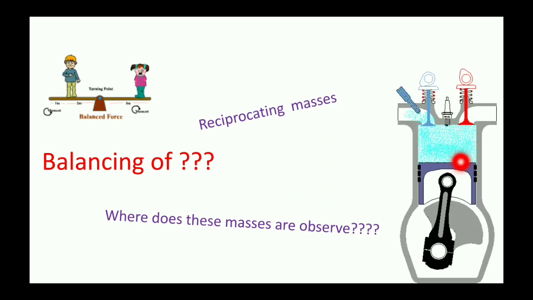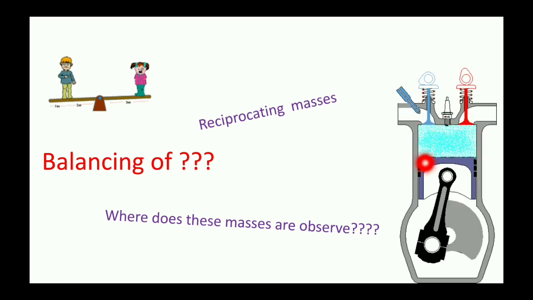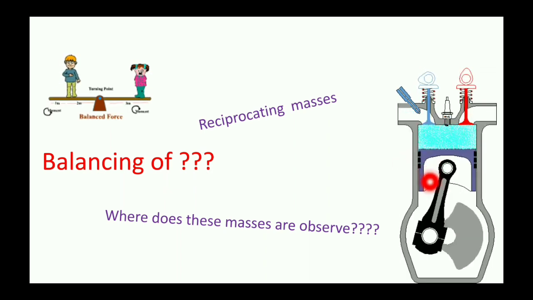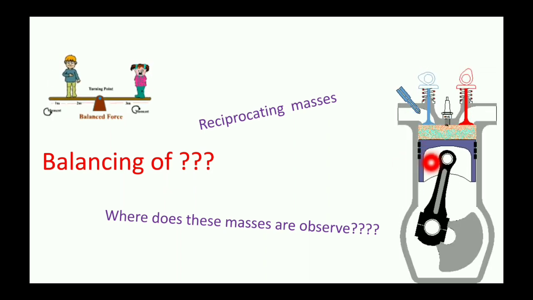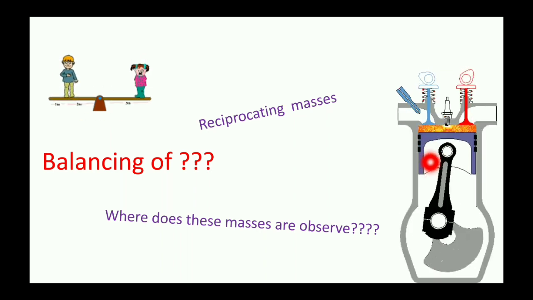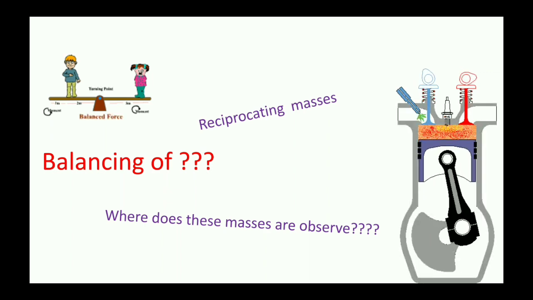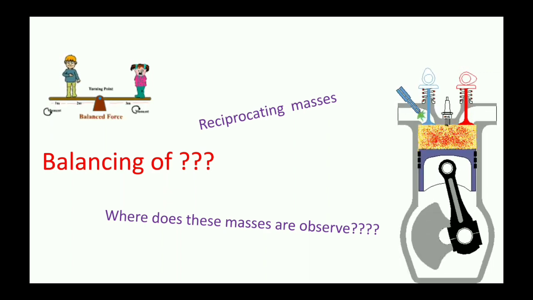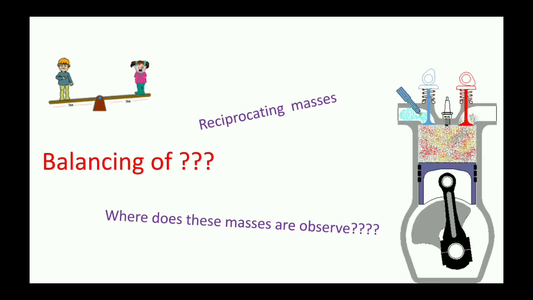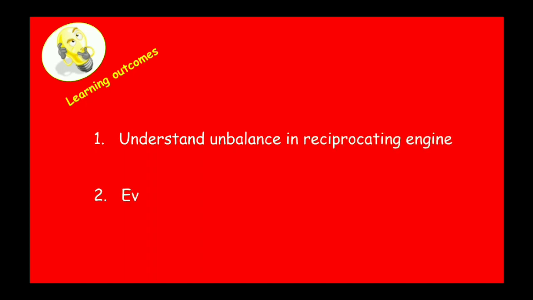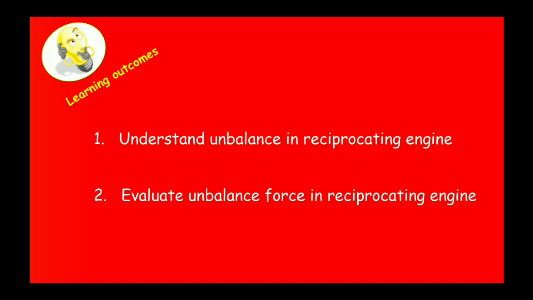In a reciprocating engine, you can observe the piston, connecting rod and crank. All these elements are in motion. The elements which are reciprocating have some mass, and it causes unbalance in the machine. In this video, the first thing you are going to learn is to understand the unbalance in a reciprocating engine. Second, to evaluate the unbalanced force in a reciprocating engine.